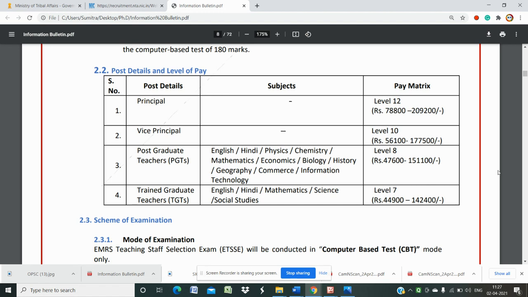There is a subject. You have to find your subject. If your subject is available here, you can apply. Otherwise, don't apply. It will be a waste. English, Hindi, physics, chemistry, mathematics, economics, biology, history, geography, commerce, information technology. These are the subjects under PGT. So if you have any one of these subjects, you can apply for that post. You are eligible for the post. Then trained graduate teacher: there is English, Hindi, mathematics, science and social studies. The level of pay is 7.